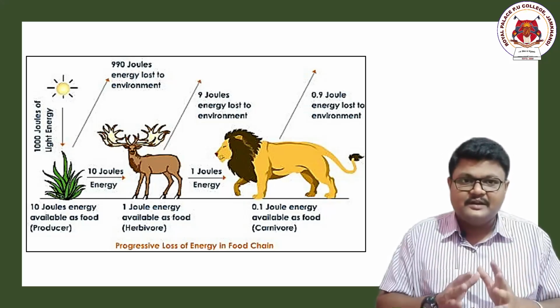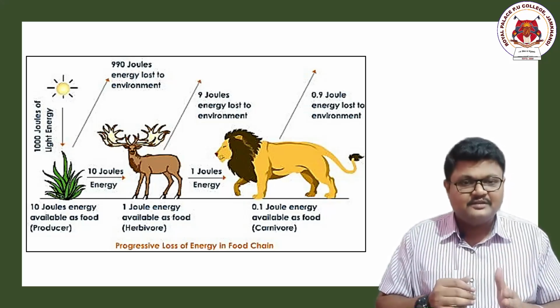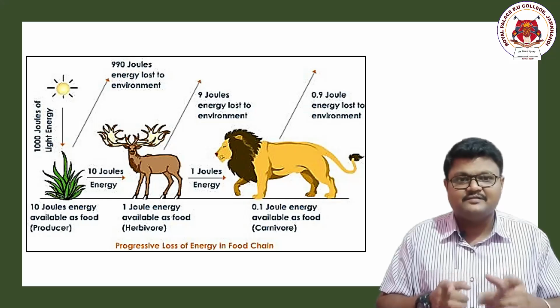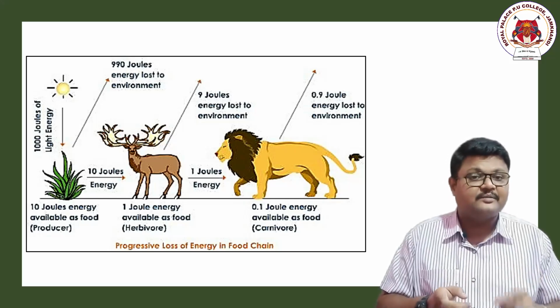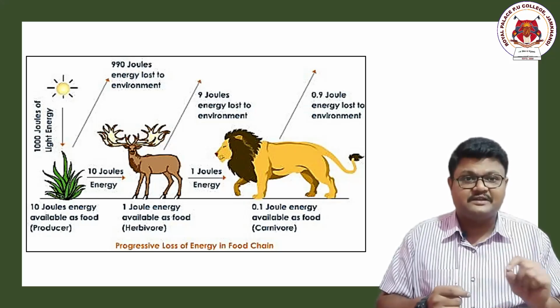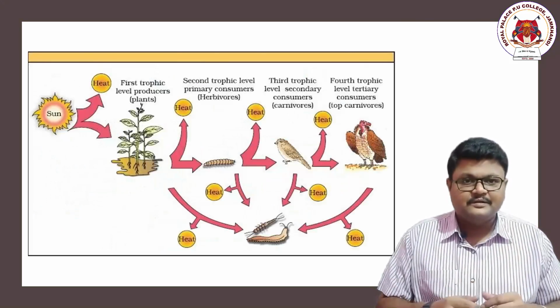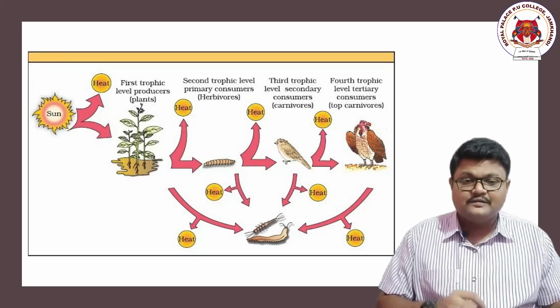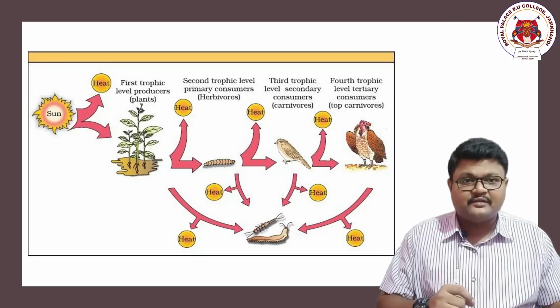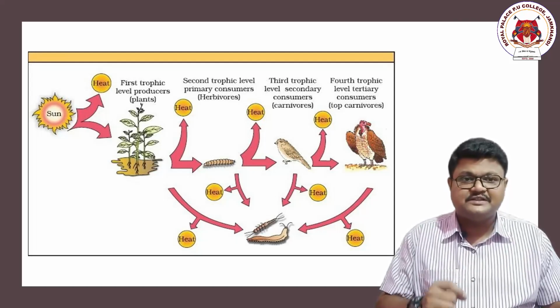So Lindemann's 10% law: in an ecosystem of trophic levels, wherein from one organism to another organism, if at all energy is being transferred, it is only 10%. Do not forget it. Students, this is the picture which is given in our NCERT textbook as a reference of flow of energy in an ecosystem.